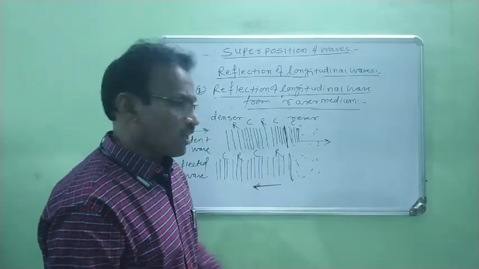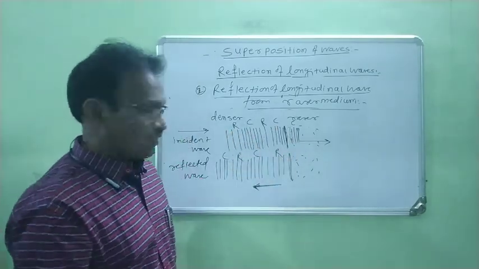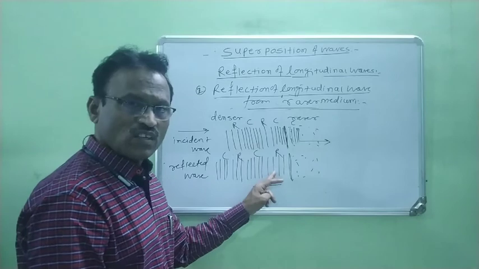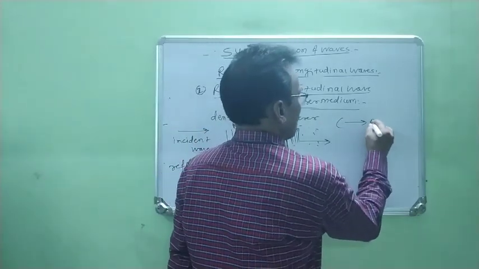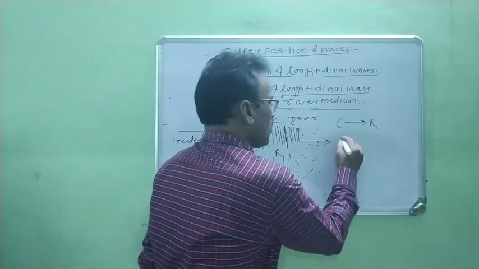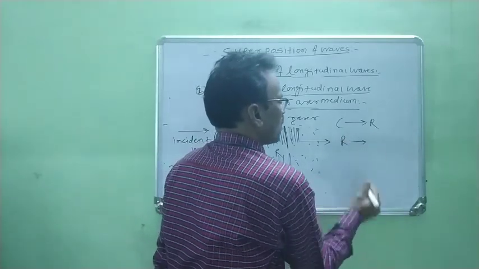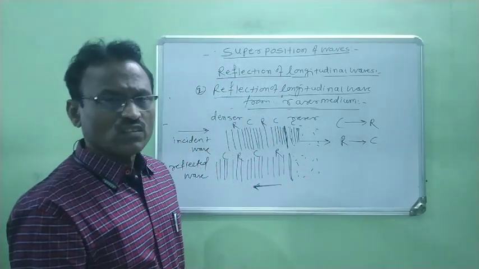But at the same time, what happens? Compression is reflected as rarefaction. And when there is rarefaction, this rarefaction is also reflected as compression.